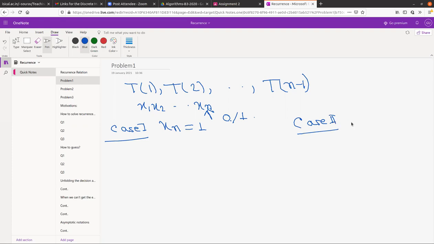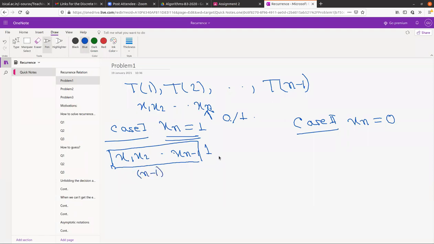Case 2: xn equals 0. When xn equals 1, your string looks like x1, ..., xn minus 1, and then 1. Now if you can somehow calculate the number of 0-1 strings with no consecutive zeros of length n minus 1, then you are done, because the last bit is 1. So here Tn is nothing but T of n minus 1. Does anyone have any problem with that part?